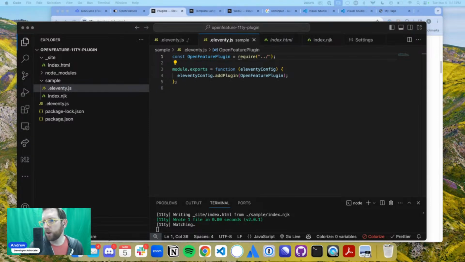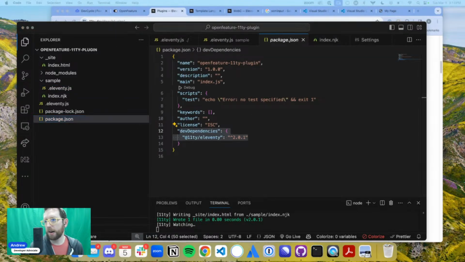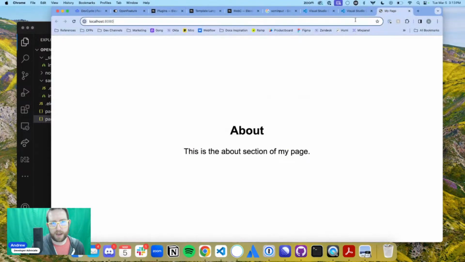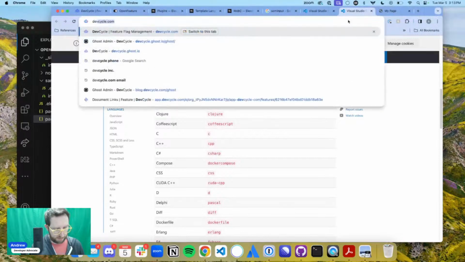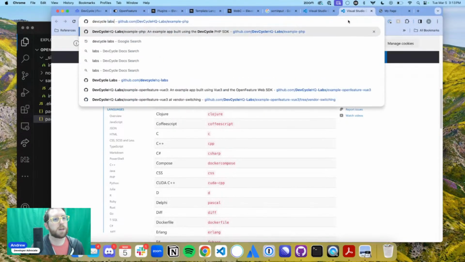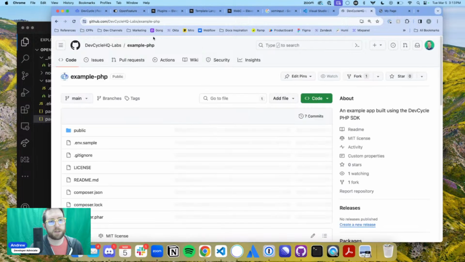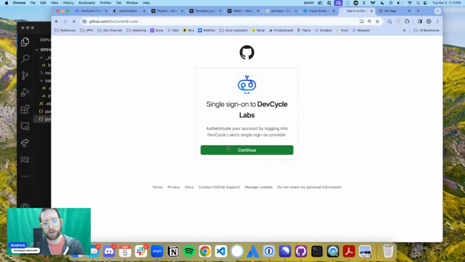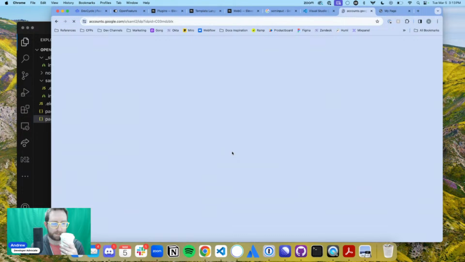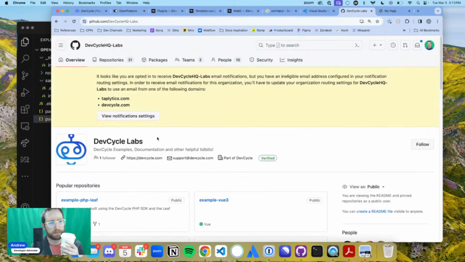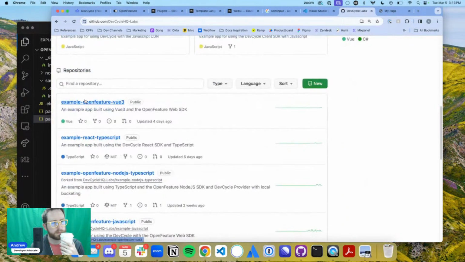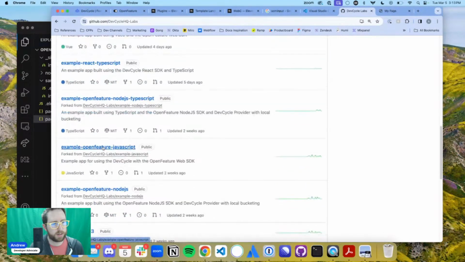And now let's go back into our main project here. In our Eleventy project, we're going to start to build out our plugin functionality. And the plugin functionality that we're going to pull from is actually going to come from DevCycle Labs. We're not pulling from this example PHP one, but from another one. Let me do this login process here. The Vue 3 one I did could be fine, but we're actually just going to look at